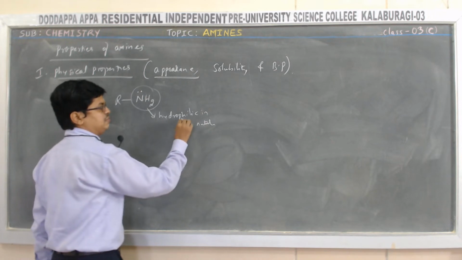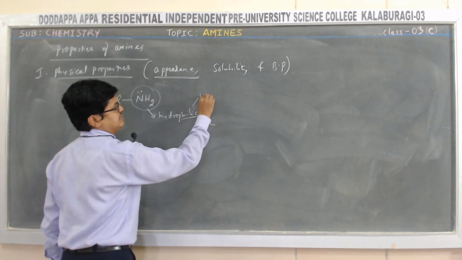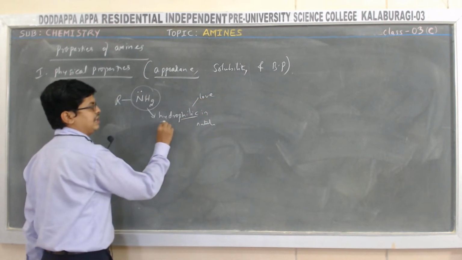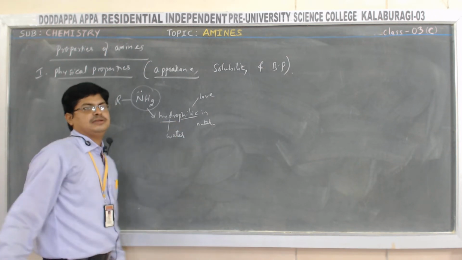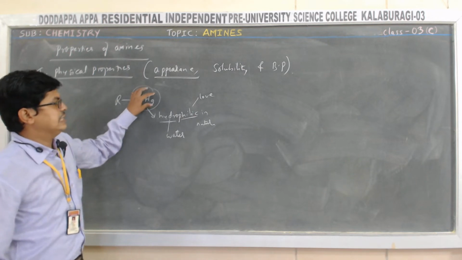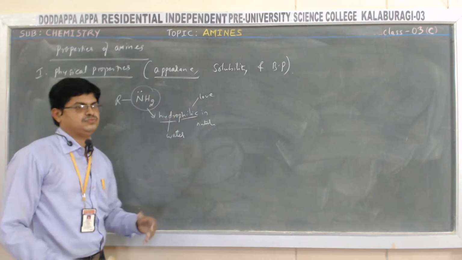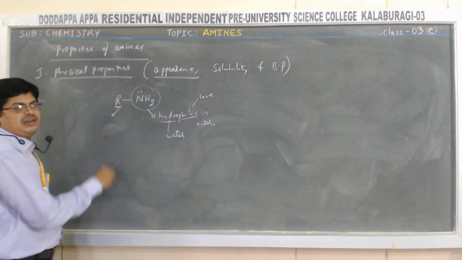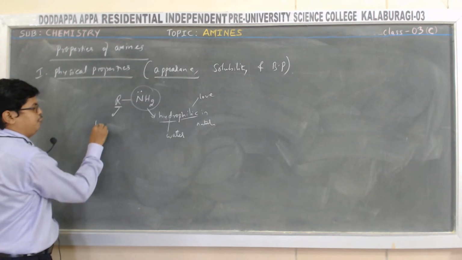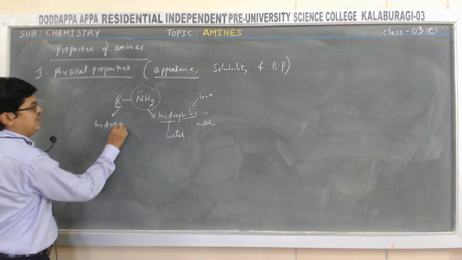Hydrophilic. Philic means love, it likes or it loves. It loves what? Hydro. Hydro means water. Means this group likes the water molecule. Whereas the R group, what is there? The R group is the hydrocarbon. This hydrocarbon is hydrophobic in nature. Hydrophobic.